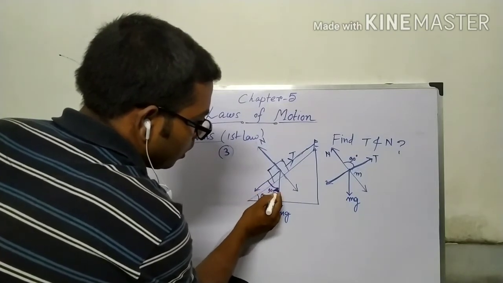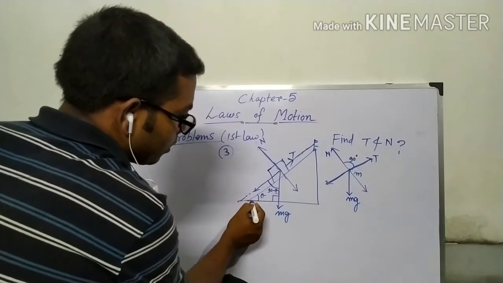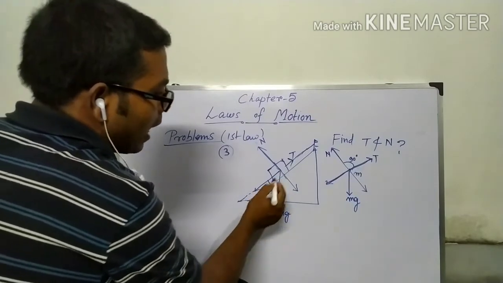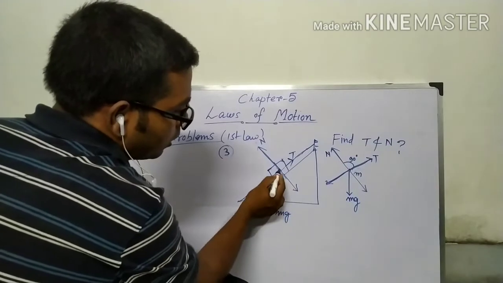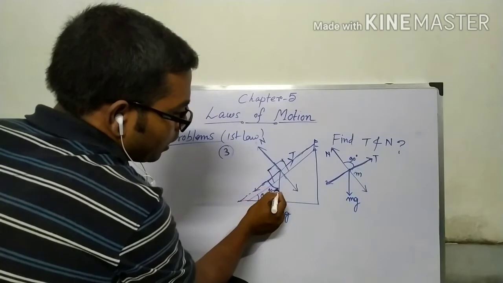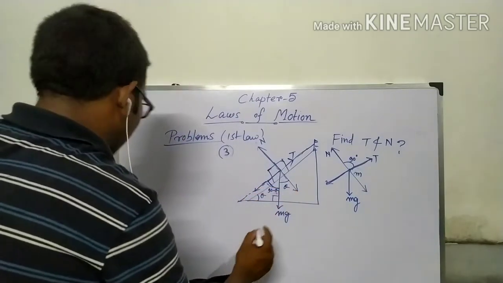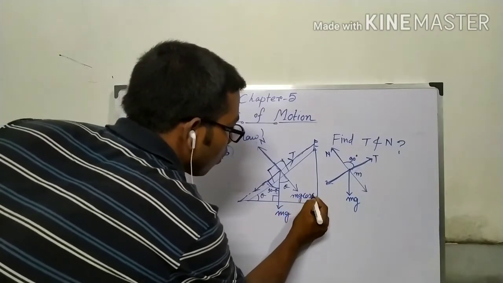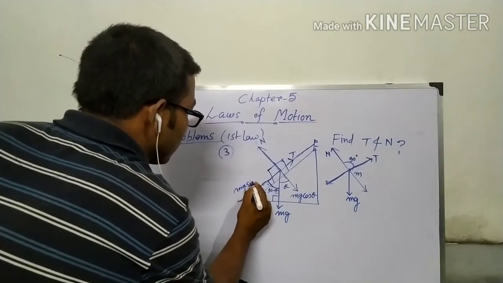This angle is 90 minus theta, because this is parallel to this, so if we take this as a triangle, then it is also the same. This is 90 minus theta, and as this is perpendicular to this, so this must be perpendicular to this. So if this is 90 degrees minus theta, then this must be theta. So the component of mg in this direction is mg cos theta, and in this direction, mg sin theta.